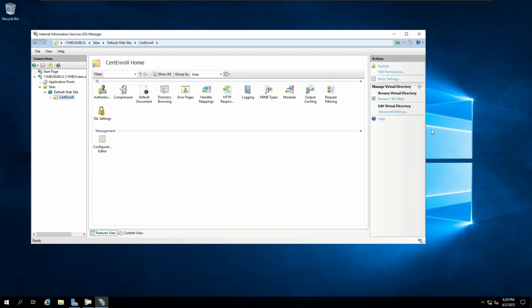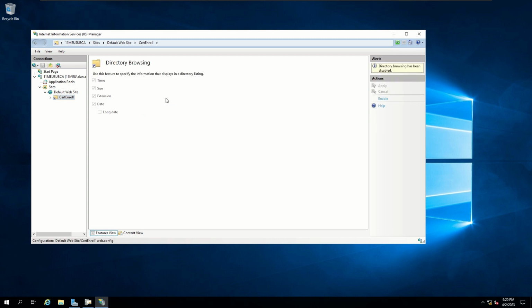Now in the details box to the right, we're going to look for Directory Browsing and open this up. Now, you can see we can't change anything. That's because we have to head over to the right-hand side and first enable it. Let's go ahead and do that. Once you have it enabled, check the box that says Long Date and click on Apply.